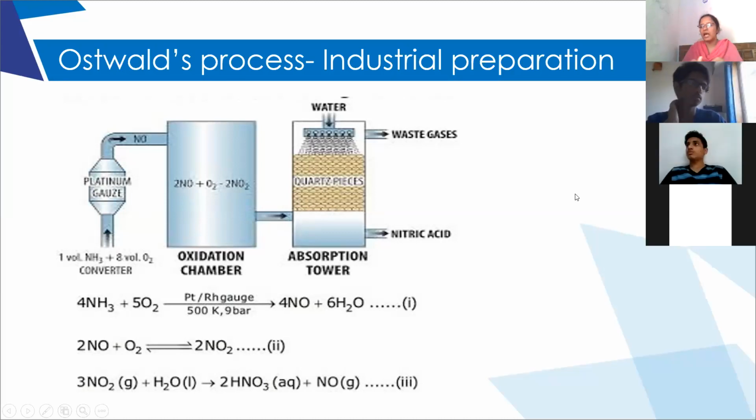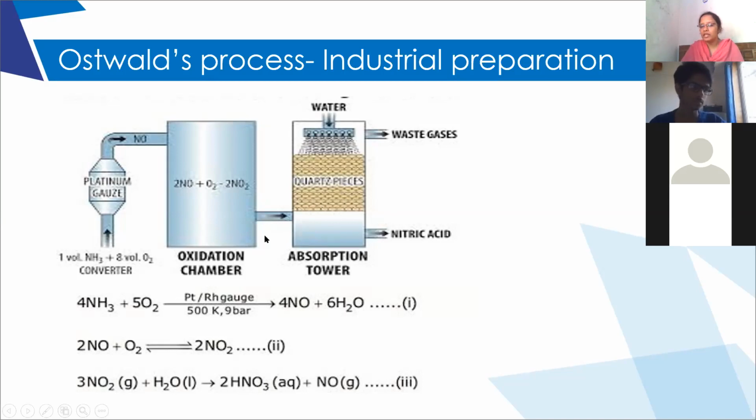Suppose if I just take a glass chamber and if I allow NO2 gas to pass, what happens? It will completely spread as a whole. But if I take quartz pieces as layers, the spread of NO2 is controlled by these quartz pieces. Do you agree with that? Did you understand that one? So what happens if the spreading of NO2 is controlled? The absorption process, the reaction of NO2 with water, will be slow. The reaction takes place slowly, right?